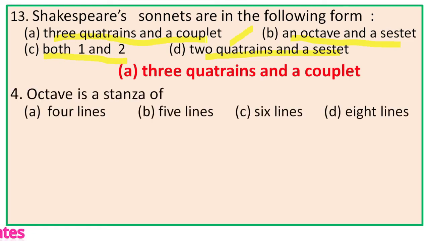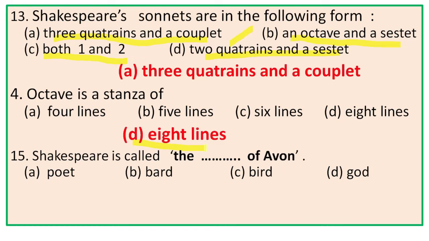Next, number 14. Octave is a stanza of. The options are 4 lines, 5 lines, 6 lines, 8 lines. We know that Italian sonnet falls into two parts, octave and sestet. First 8 lines it is called octave, and the remaining 6 lines it is called sestet. So 8 lines equal to octave. Octave equal to a stanza of 8 lines. So the right option is D, 8 lines.